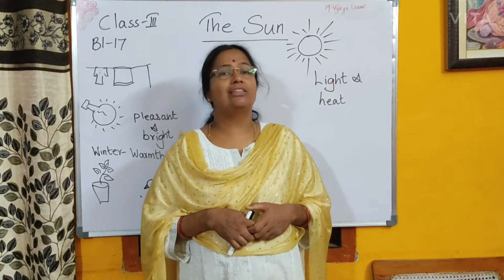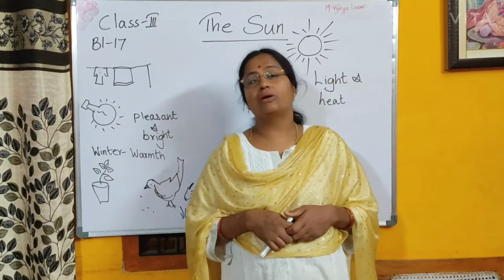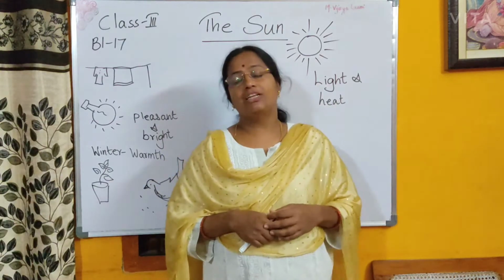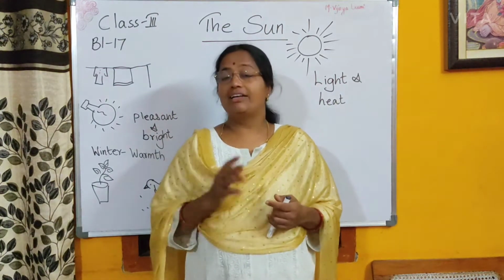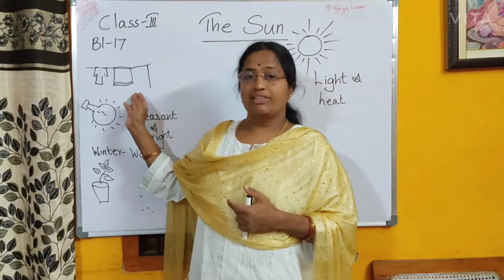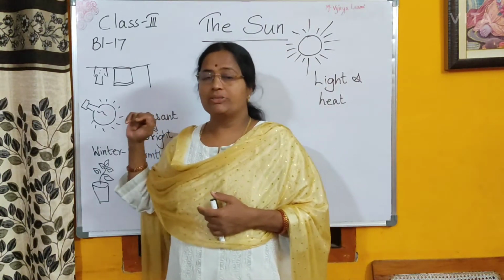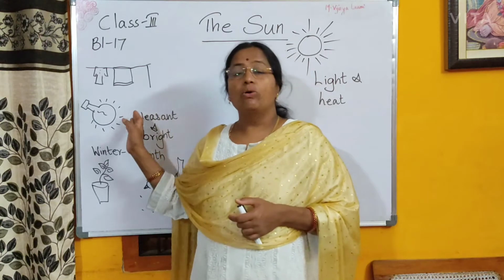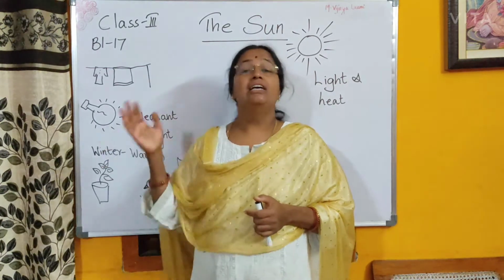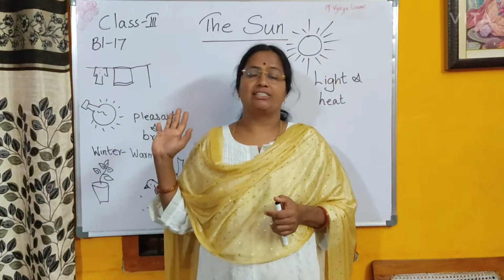You can see all the things around. You can see the animals around. You can see the surroundings very well in the daytime. That is because of the sunlight. What did we learn so far? We learned that the clothes dry faster with the help of the sun's heat. Second thing, we don't need bulbs or LEDs or tube lights in the daytime, because the sunlight is sufficient for us.